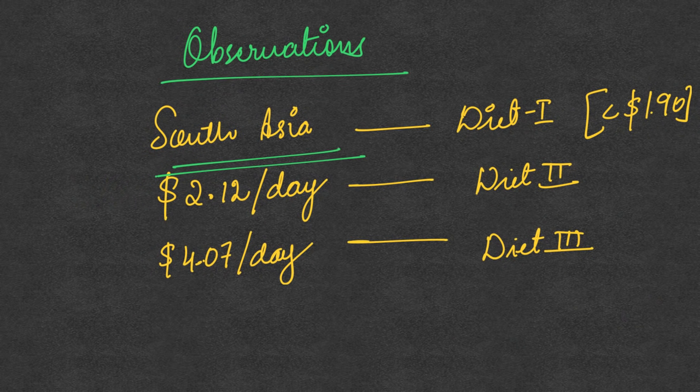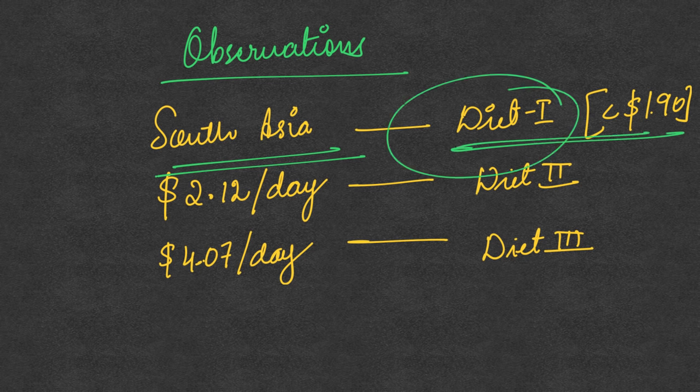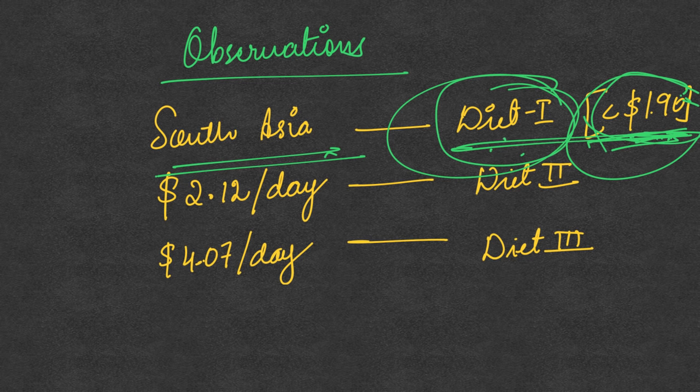On this it says that in South Asia, people usually go for diet 1, that is just the basic energy sufficient diet, where mostly people eat their staples of rice and wheat. This is for those people whose income is less than $1.90 per day, which is the international poverty line on the basis of purchasing power parity. So with this much amount in a day, people will mostly be able to afford just diet 1, the basic sufficient diet. So people in South Asia are going to eat just their staples.